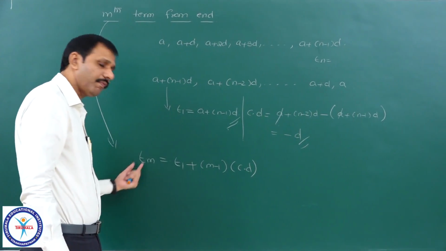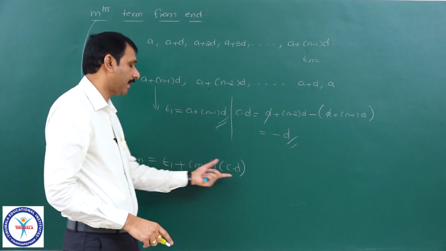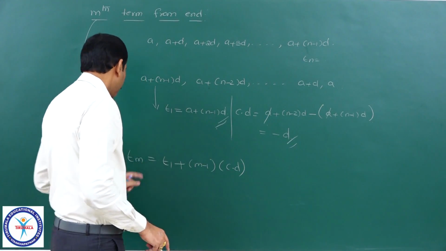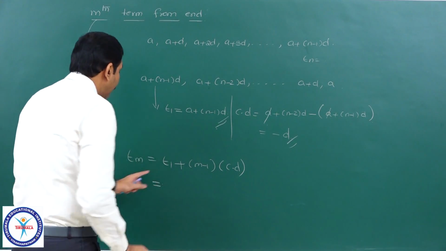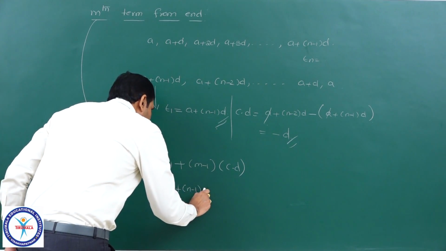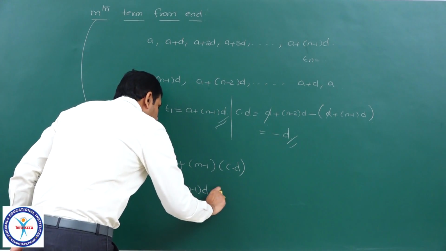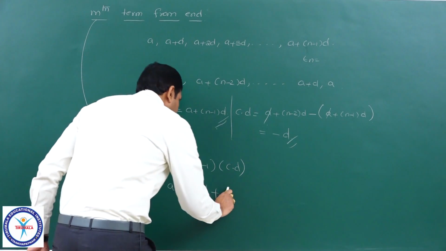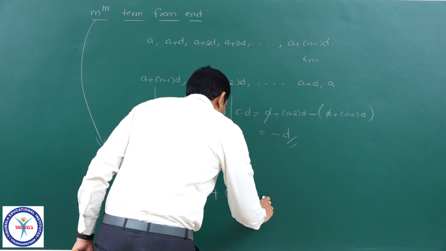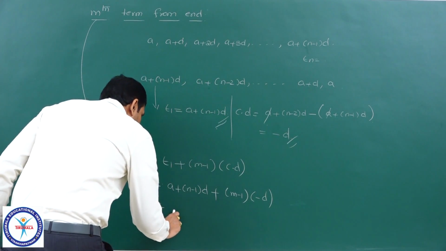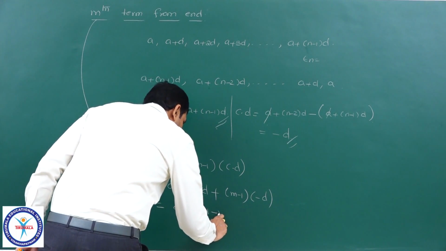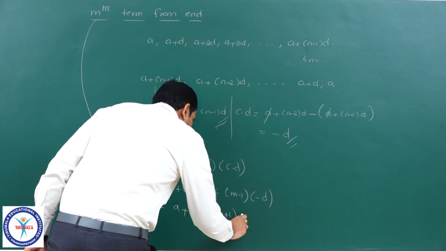It is the formula to find any term. The nth term means first term plus (n minus 1) into common difference. It is equal to, what is T1 here? Our T1 is a plus (n minus 1) into d, plus (m minus 1) into the common difference of this sequence, which is minus d. This is equal to a plus, if I take d common, (n minus 1 minus m plus 1) into d.